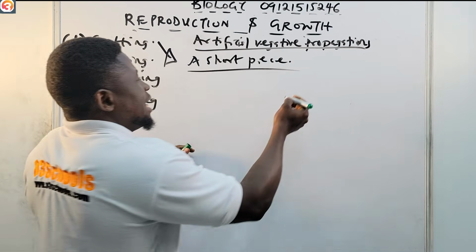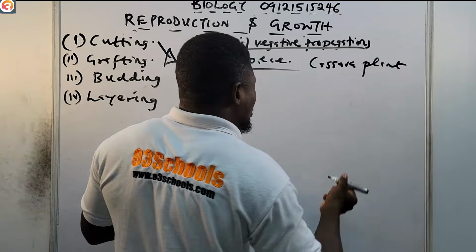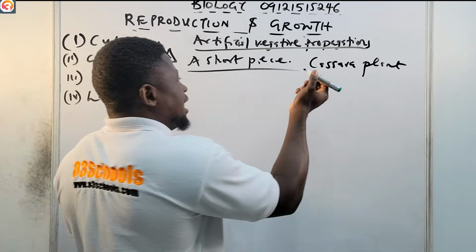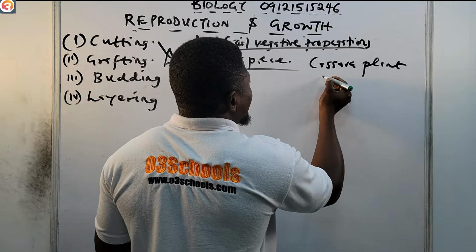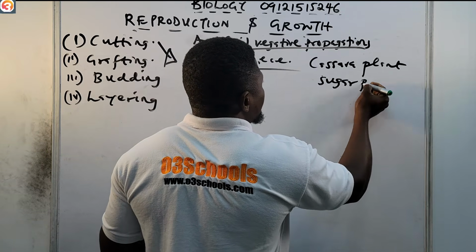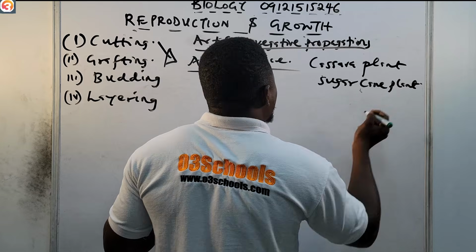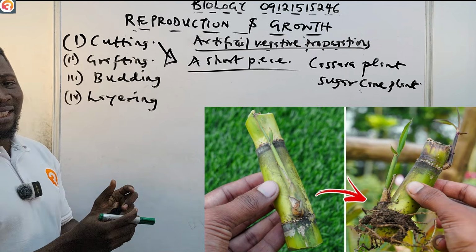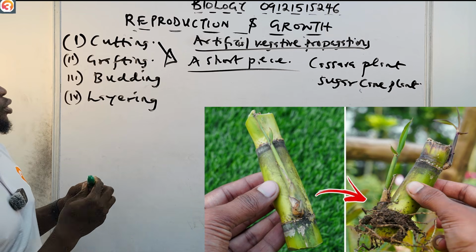Like for example, your cassava plants. If you want to plant your cassava, you just cut a part of the stem, and you put it under the ground. It is also observed in roses. It's also observed in sugarcane plants. All of these are examples where cutting or stem cutting can be used. So please take note of that.